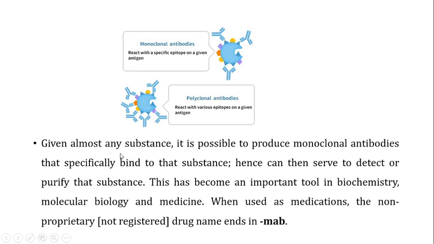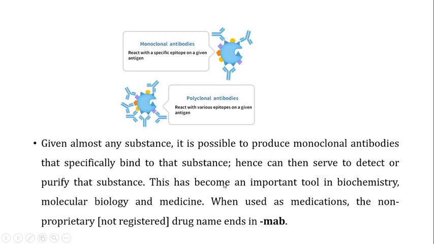Now, given almost any substance, it is very much possible to produce monoclonal antibodies that specifically bind to that substance, and hence those monoclonal antibodies can be used to detect or purify that substance. For example, if you have this antigen in a mixture, and you use this antibody, the antibody is going to attach to this particular epitope. Therefore it can detect or purify this antigen among the mixture of antigens.